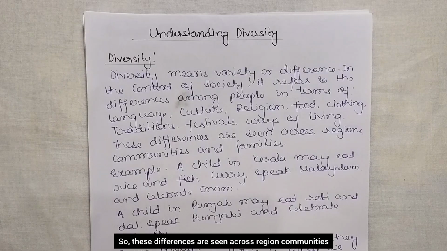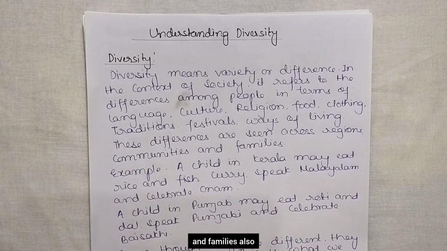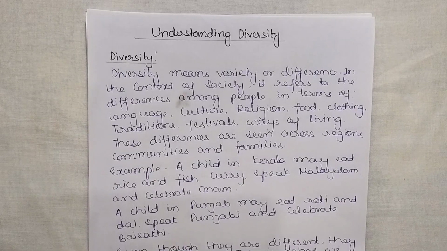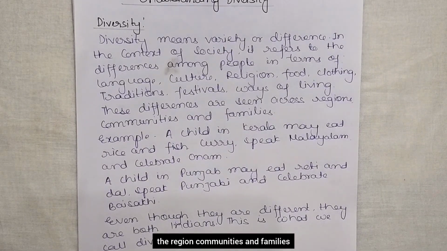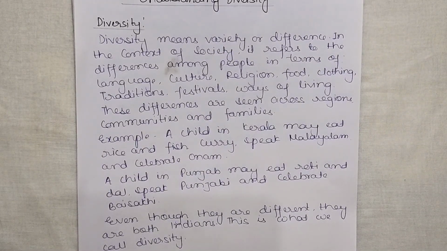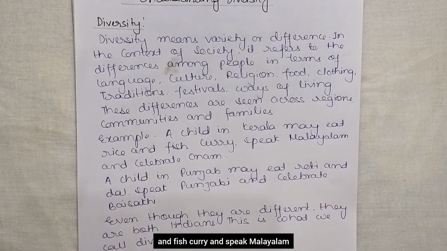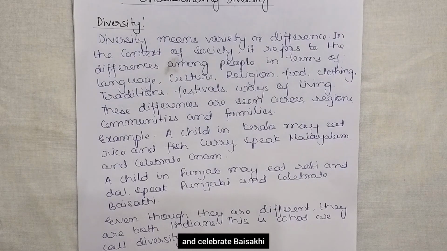So these differences are seen across regions, communities, and families also. So here we will see diversification among the regions, communities, and families. For example, a child in Kerala may eat rice and fish curry and speak Malayalam and celebrate Onam, right? And a child in Punjab may eat roti and dal and speak Punjabi and celebrate Baisakhi.